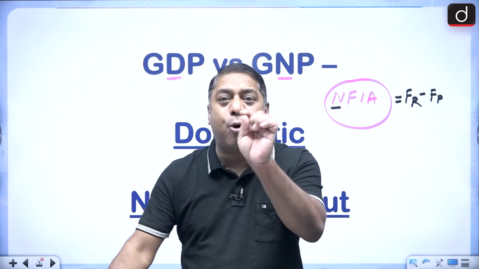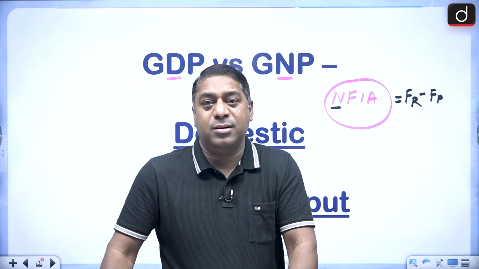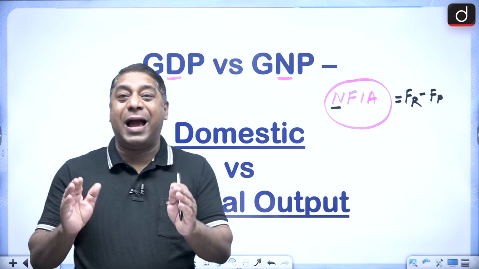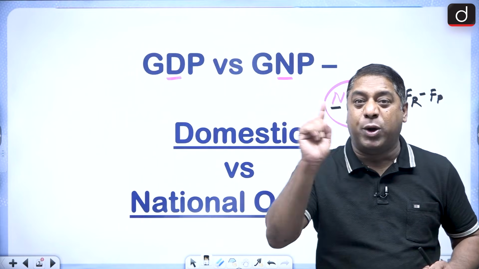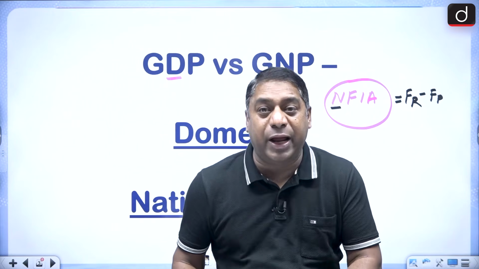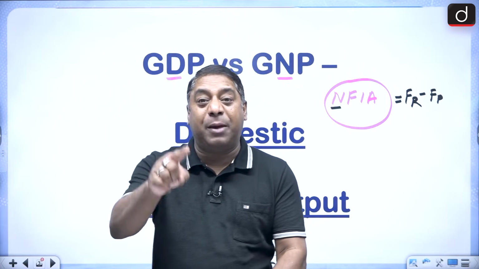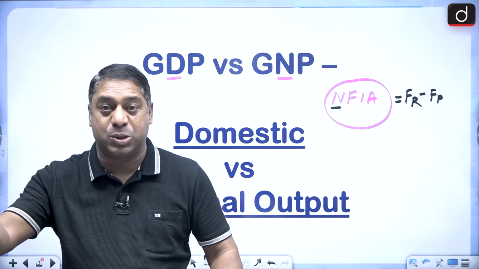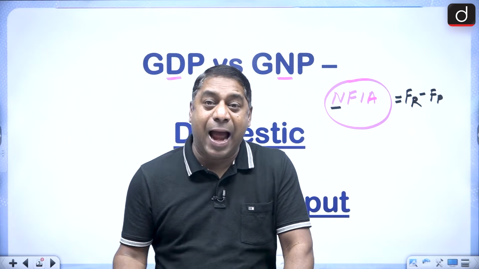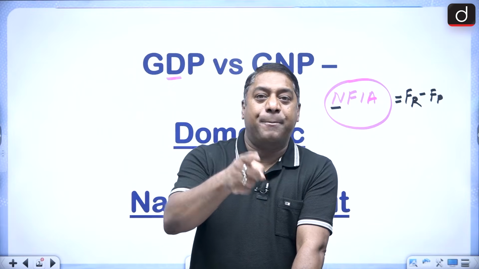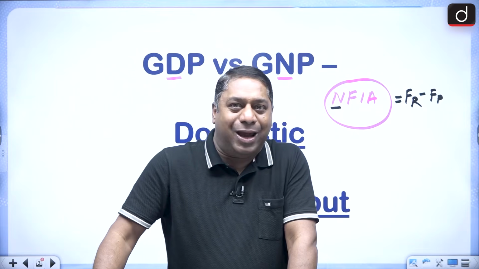But what is very important is that the domestic territory is administered by a government. So the territory which lies within the political boundary or geographical boundary of the country, and within which people, goods, services and even capital can move freely and is administered by a government.